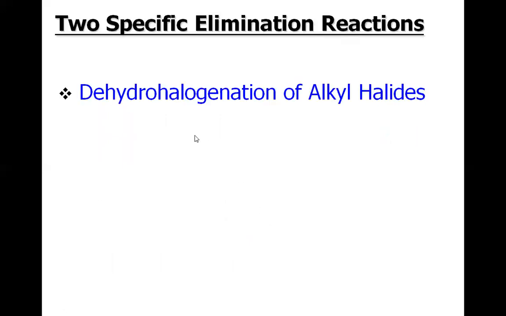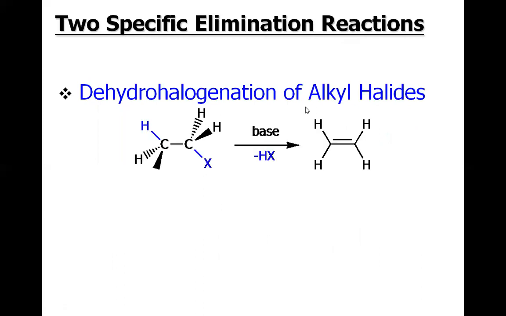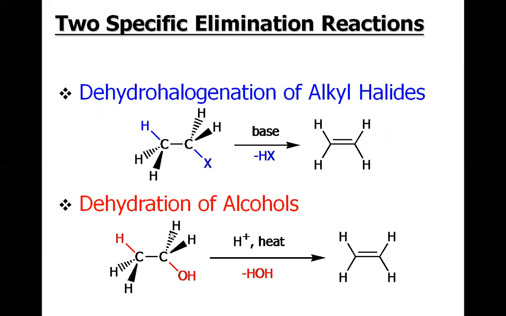Two specific elimination reaction examples are the dehydrohalogenation of alkyl halides, which is this one, and the dehydration of alcohols. If we consider the first example, what does this name mean? The prefix de- means removal. Hydrohalogenation means the removal of hydrogen and halogen, that is minus HX, from the alkyl halides.